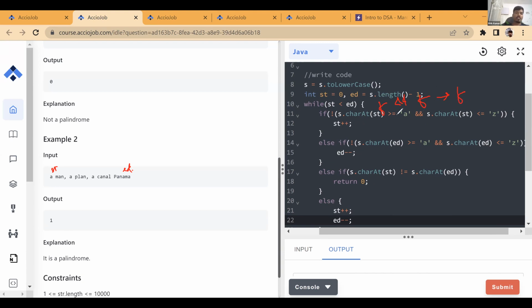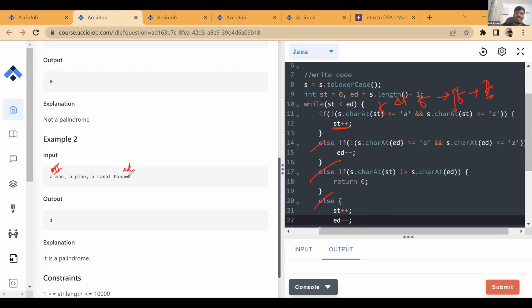What is not of false? Not of false is true. So we would change it to true. Final result is true, since we have done a not of it. Now, since this is true, we go to this if part, we simply increase start. So start would come from here to here. Now we don't run this else part, we don't run this else if part, we go to the next iteration.